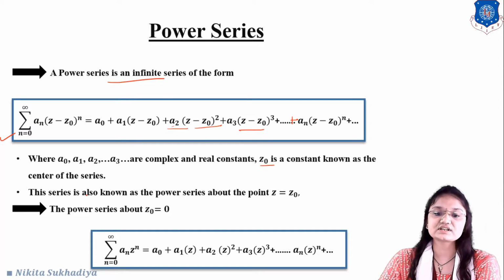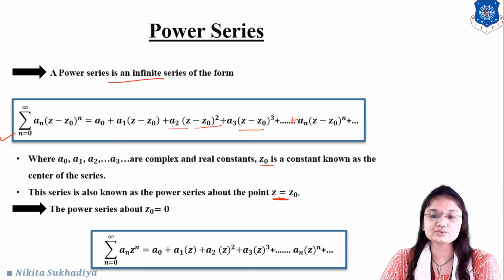The series is also known as a power series about the point z equal to z0.